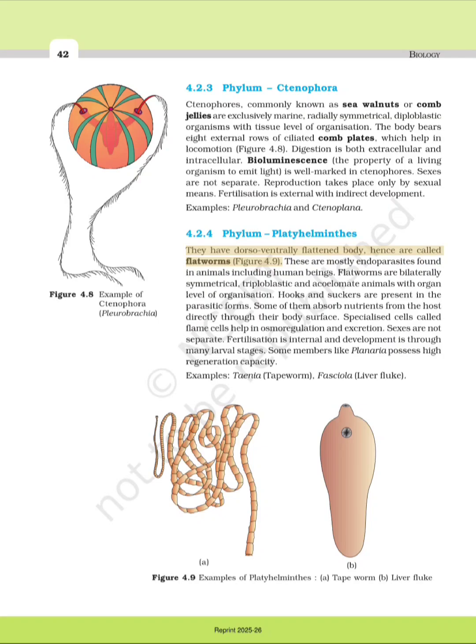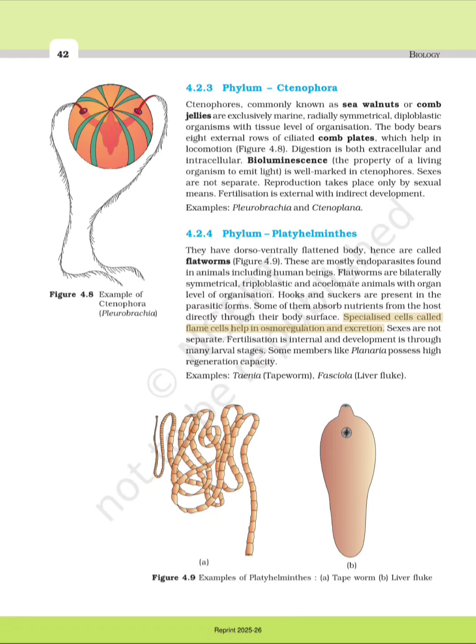4.2.4 Phylum Platyhelminthes. They have a dorsoventrally flattened body, hence are called flatworms, Figure 4.9. These are mostly endoparasites found in animals including human beings. Flatworms are bilaterally symmetrical, triploblastic and acoelomate animals with organ level of organization. Hooks and suckers are present in the parasitic forms. Some of them absorb nutrients from the host directly through their body surface.